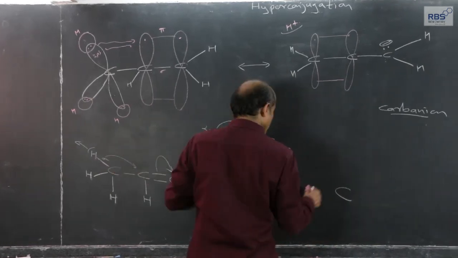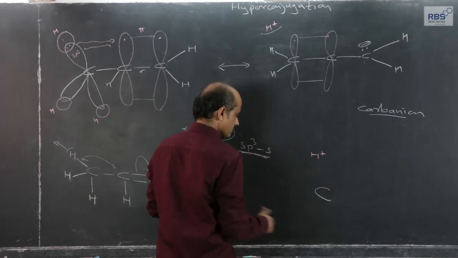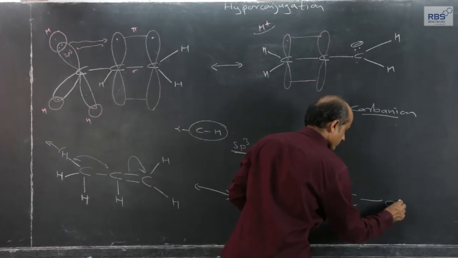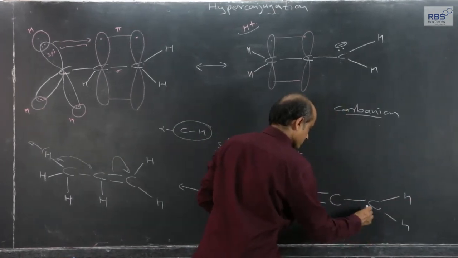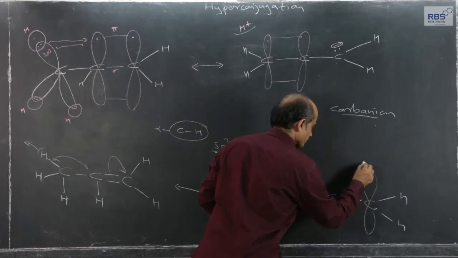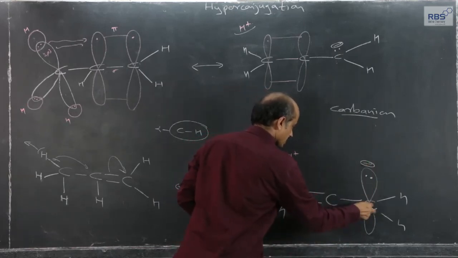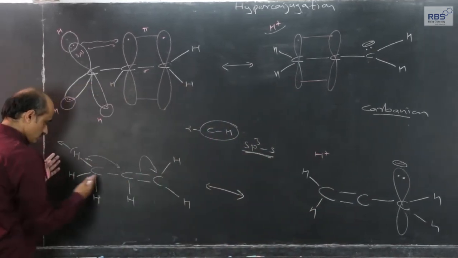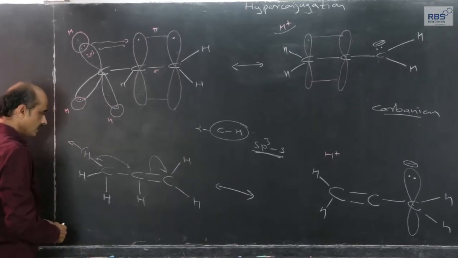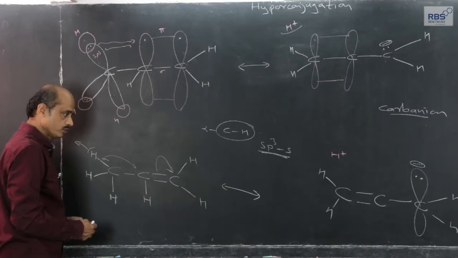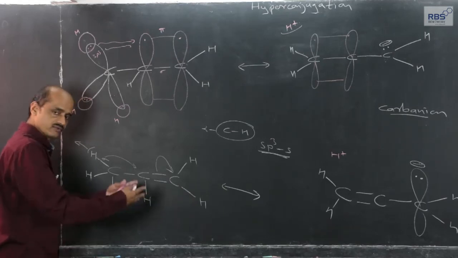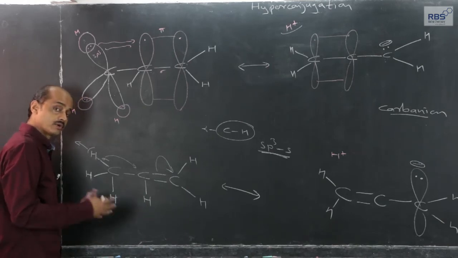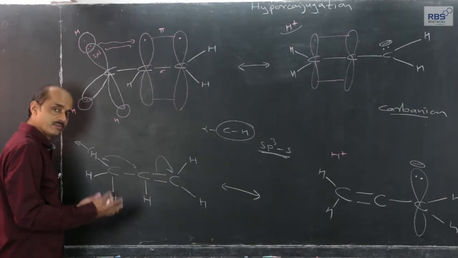The hydrogen which goes out in the form of H plus ions, let me use this color, gives rise to a carbon-carbon double bond with the two hydrogen atoms and an orbital which contains two electrons. This is the negatively charged carbon, carbanion, this is the H plus ion, and a carbon-carbon double bond. So this is one example I have taken, an alkene. The purpose is to explain the stability of alkene that we are going to consider after this. But how is the explanation possible on the basis of hyperconjugation? For that we need to know the hyperconjugation effect.